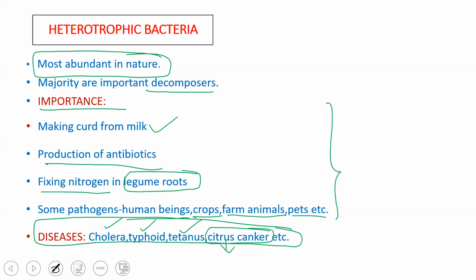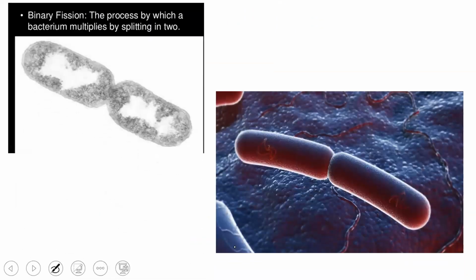Then comes the overall reproduction in bacteria. So basically, the reproduction is of two types. One is where bacteria undergo asexual reproduction by binary fission.